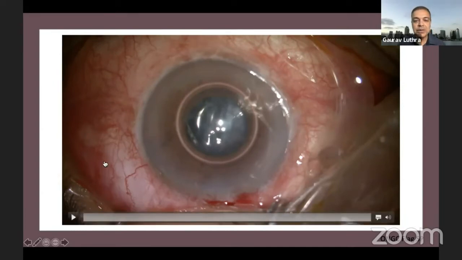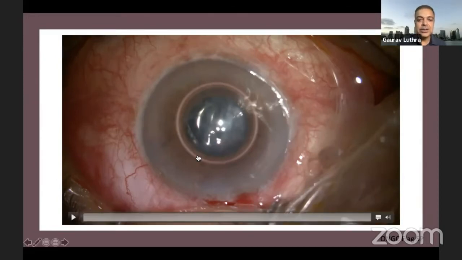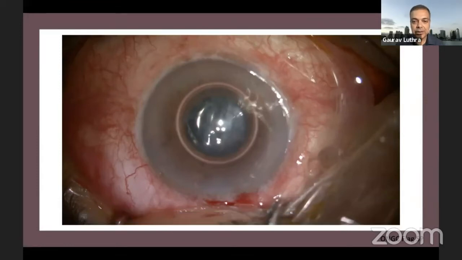Now, this was a patient who was referred to me by one of my colleagues, and she had started the surgery on an intumescent elderly patient who had a floppy iris as well, was having prostate medication. And the moment she started with the surgery, her rhexis ran out and it went under the iris, and she panicked, and then she started converting it into a can opener. And in the meantime, the pupil came down and she did not have access to any devices to dilate the pupil. So she put in an air bubble and referred it off to me.